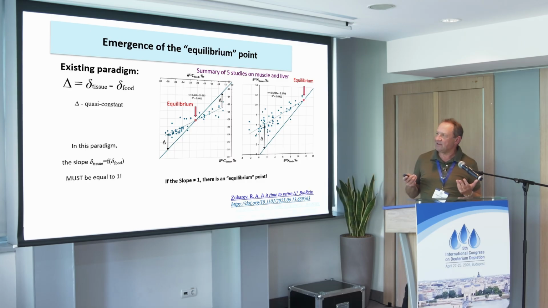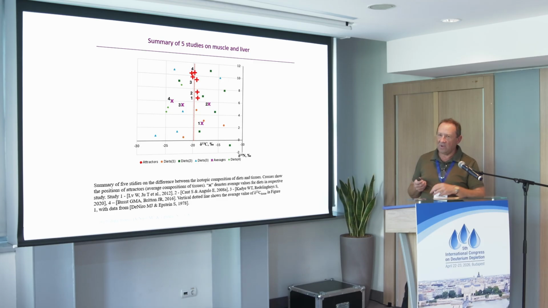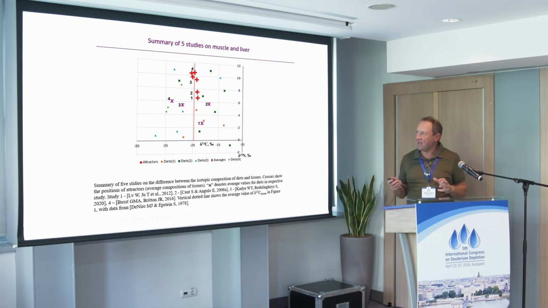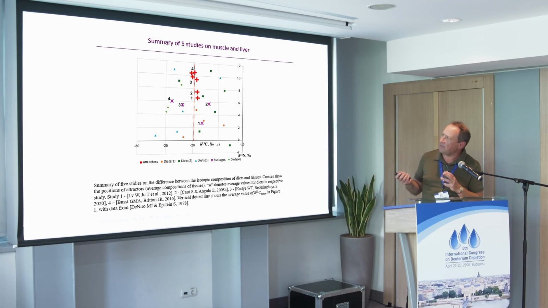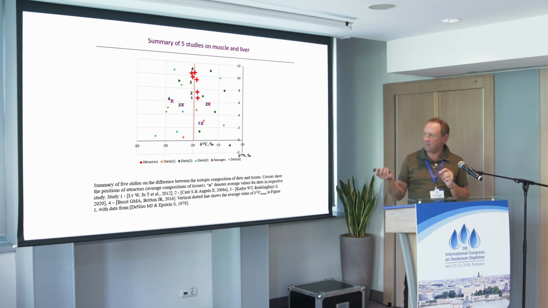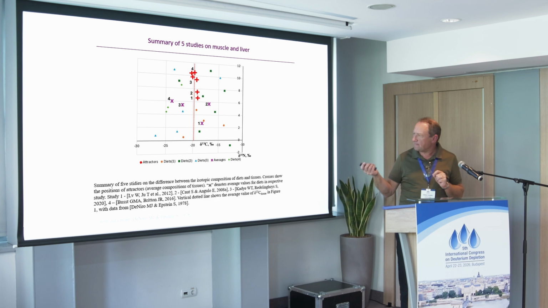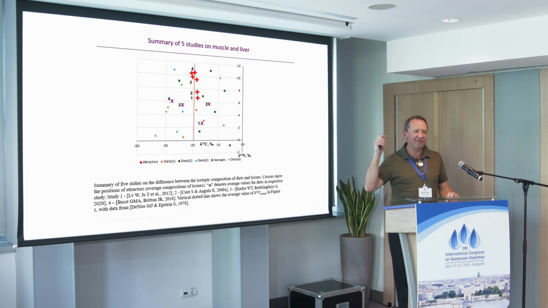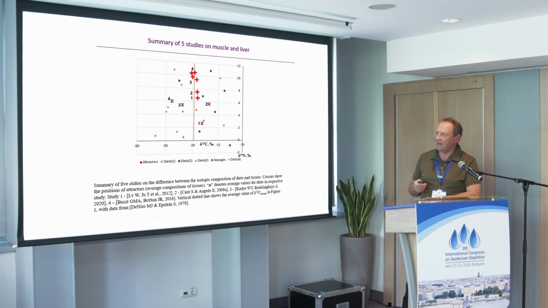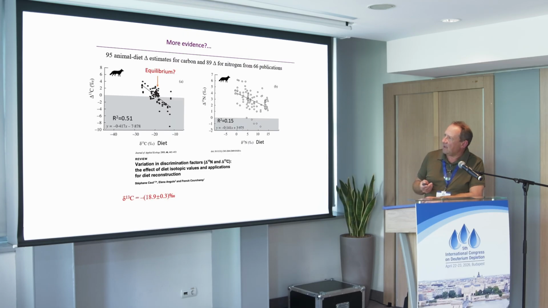So how is it in reality? We looked at 5 different studies, and we found them all showing that this equilibrium point is close to minus 20 per mil on the carbon scale. And this is the same as in the first paper by DeNiro and Epstein. Then we looked at previous data. Again, people should have seen it, and yes, they saw something like that.